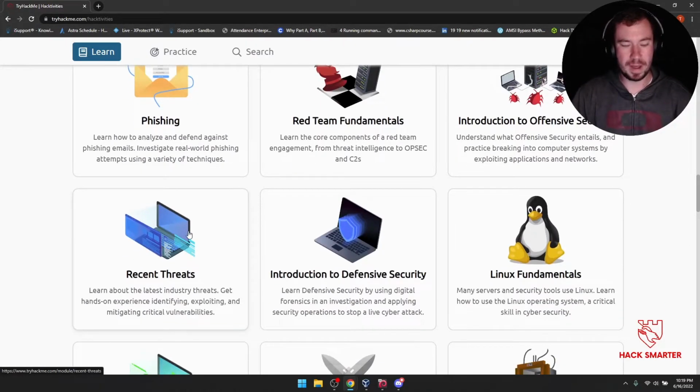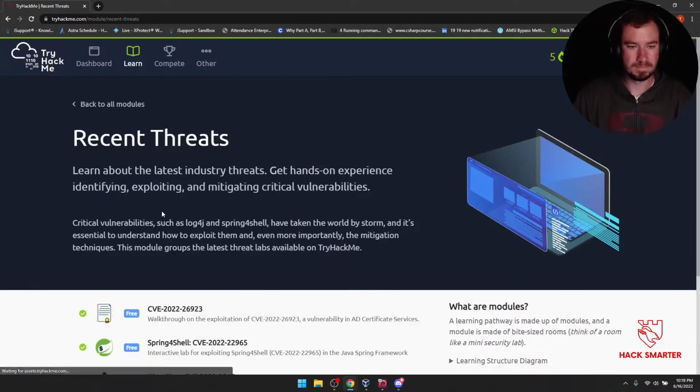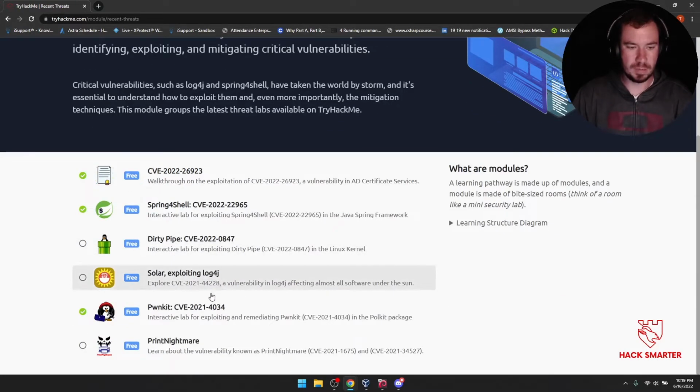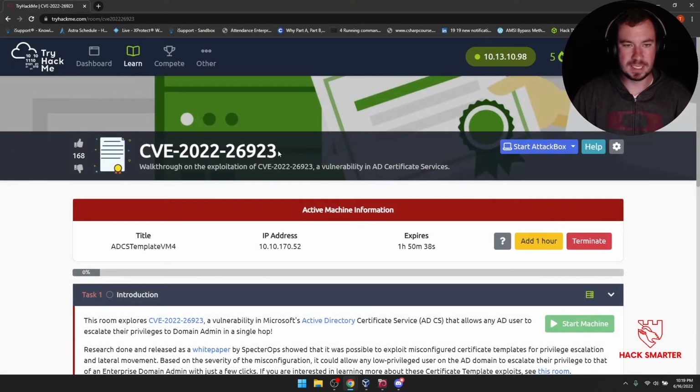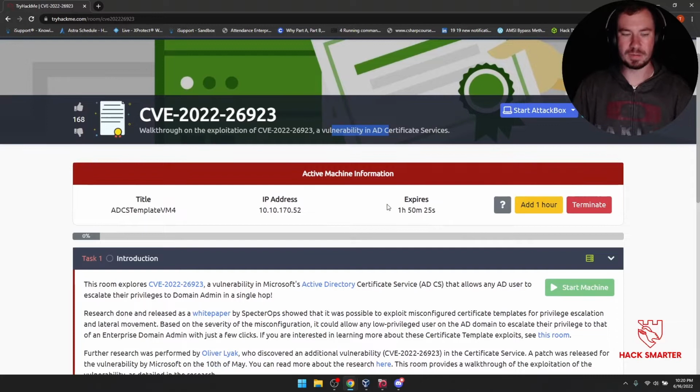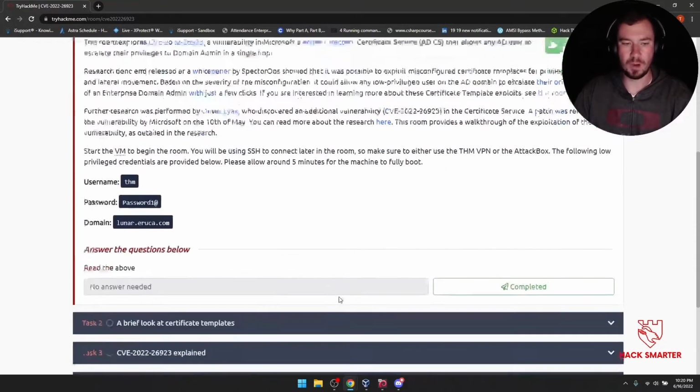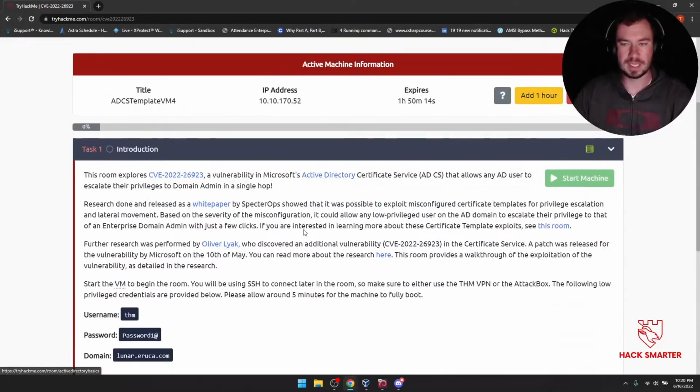And there is a cool module I just discovered today called Recent Threats. And it's going to go through some of the recent threats that have been exploited. And one of the newest ones is a CVE-2022-26923. It doesn't have a cool name yet, I don't think, but it's a vulnerability in AD Certificate Services. So yep, I did already launch my machine. Windows machines can always take a little bit to open up, so I did mine ahead of time. But if you haven't already, go ahead and click Start Machine. We have a wall of text that we'll read through before we really dive into it, so we should have some time for your machine to load up.